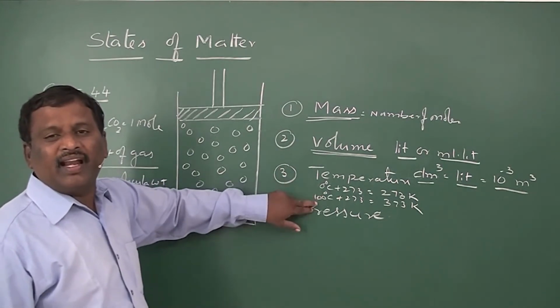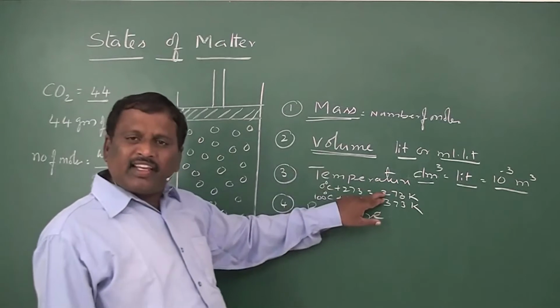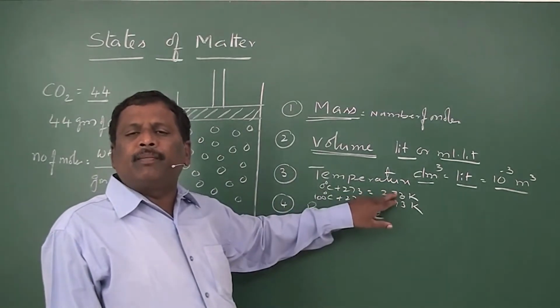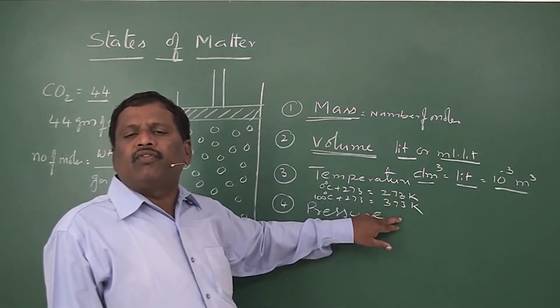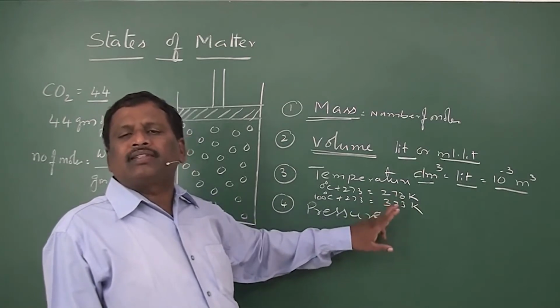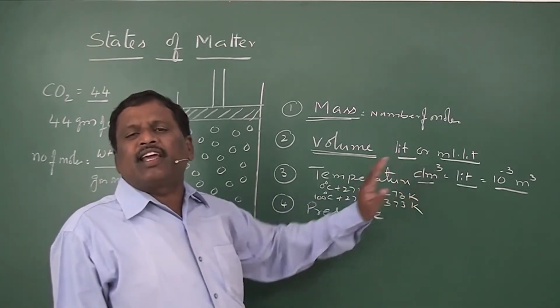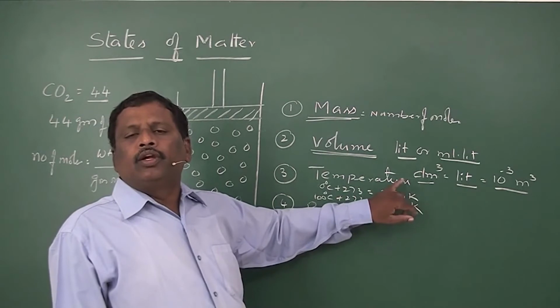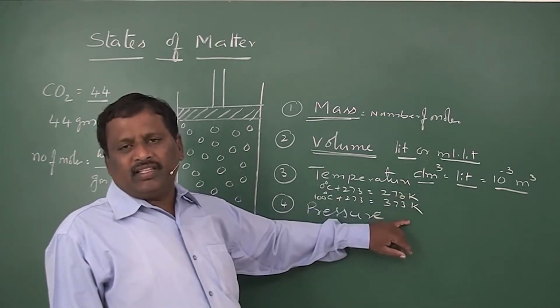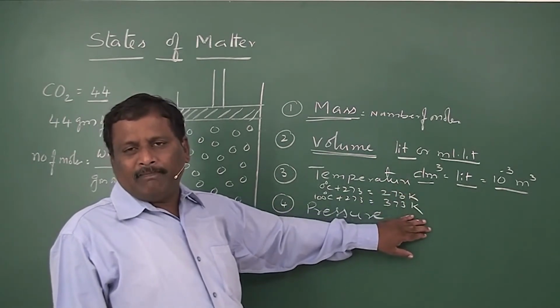The difference is 100. Even in the Kelvin scale, the difference between the melting point of ice and the boiling point of water is 100 only, but expressed in Kelvin it will be 273 and 373 respectively.